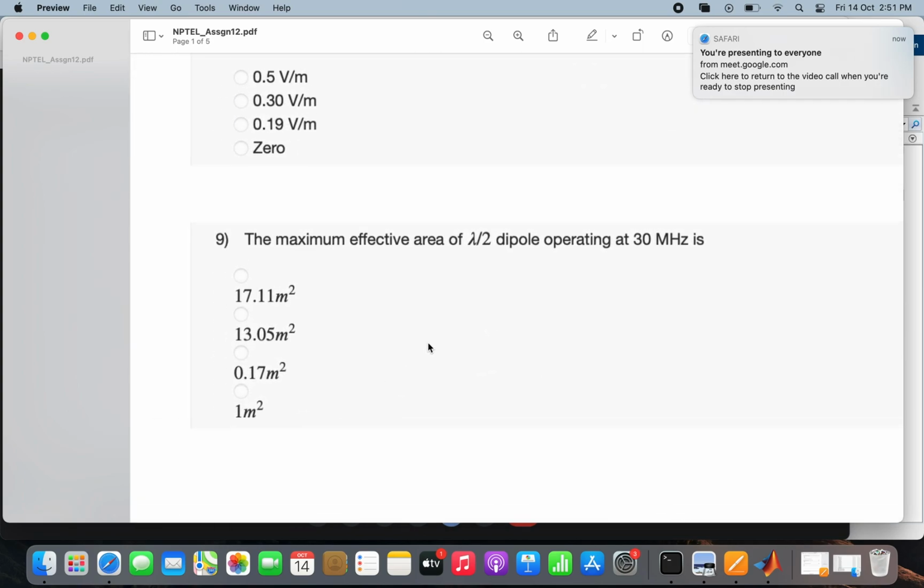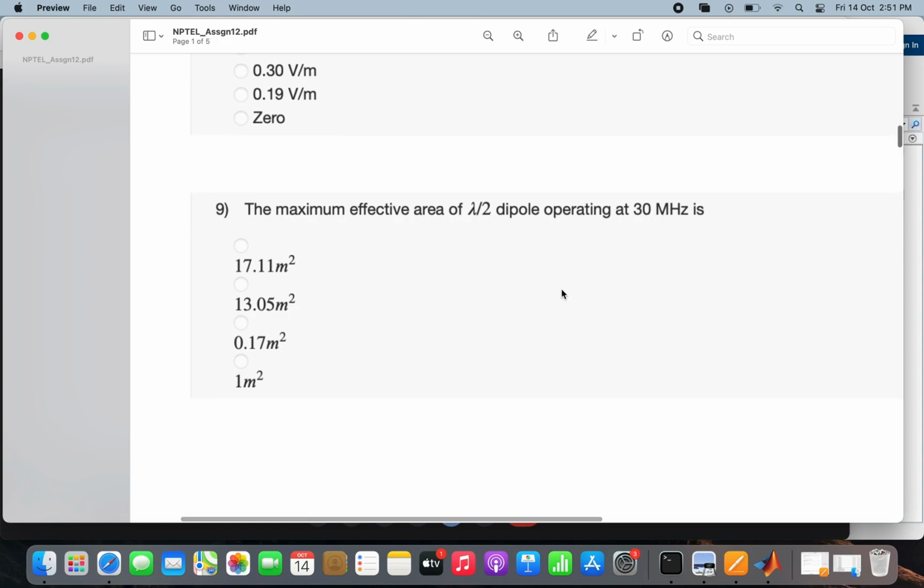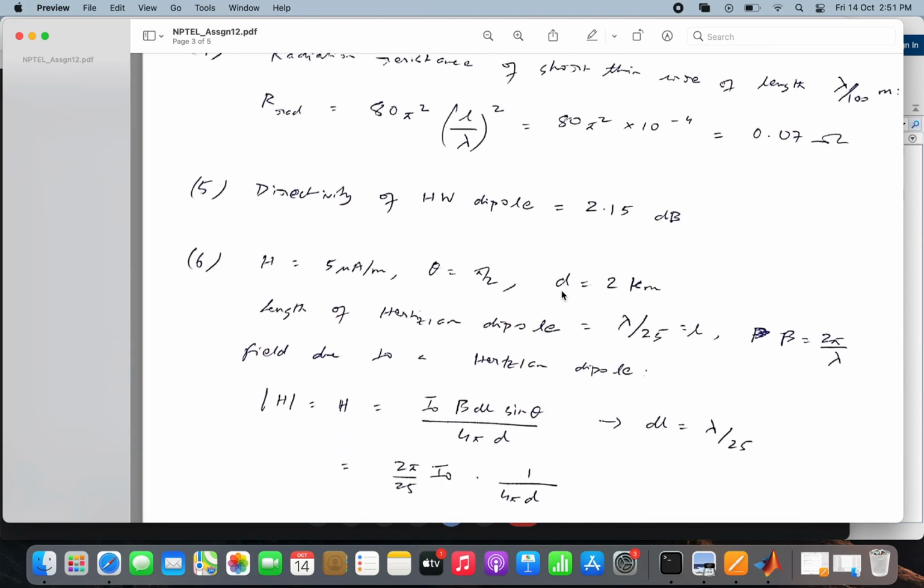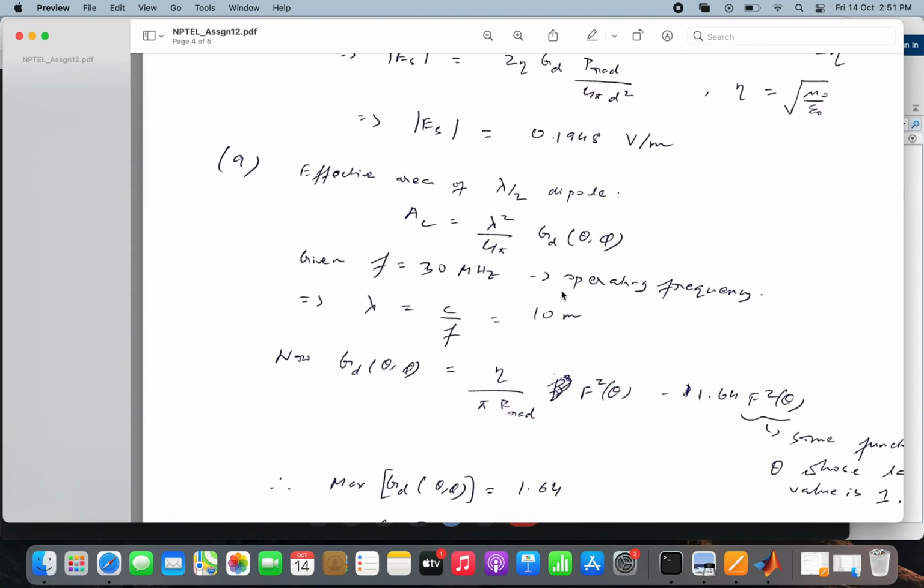So in question 9, the maximum effective area of a lambda by 2 dipole operating at 30 megahertz is what? For this we need to use the formula of the effective area of a lambda by 2 dipole, that is a half wave dipole. The effective area is given by lambda square by 4 pi into the directive gain. Now the directive gain in general can be a function of the angles theta and phi, so it depends on which position of the sphere you are. It's given that the frequency of operation of the antenna is 30 megahertz. So the wavelength at which the electromagnetic wave propagates is equal to c by f, which is 10 meters.